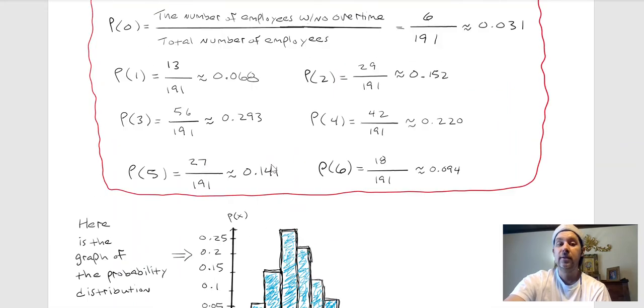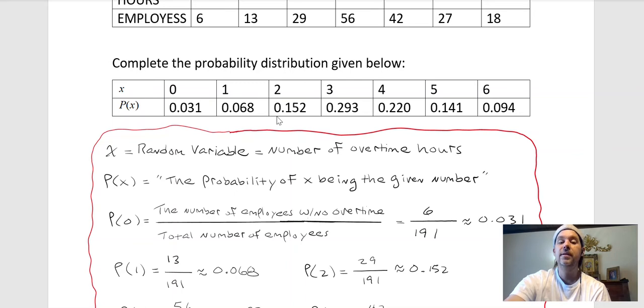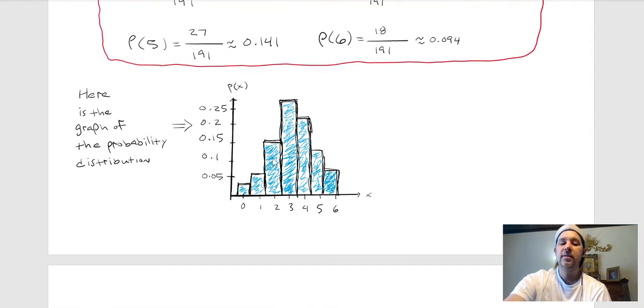Well, let's go see. So what was probability 2? It was 0.152. So that's what the graph's telling us. But we also get to see that there's a shape.